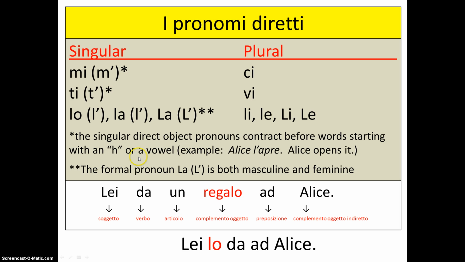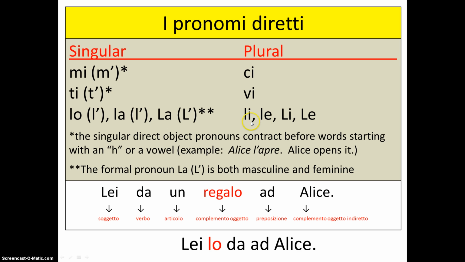So here's our chart in Italian of direct object pronouns. Mi, ti, and then we have the masculine singular lo, feminine singular la, and then La with a capital, which refers to the singular formal you. And then we have ci for we, vi for voi, you guys, plural you, informal.